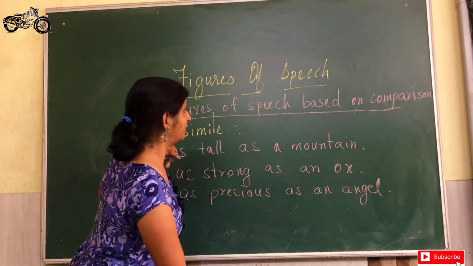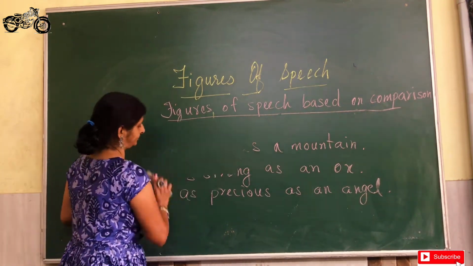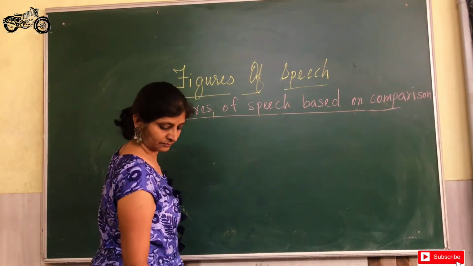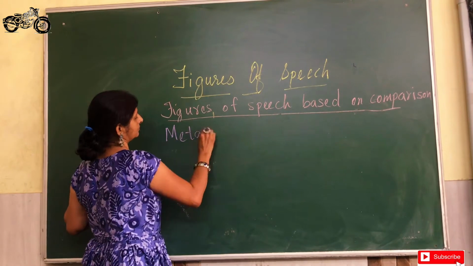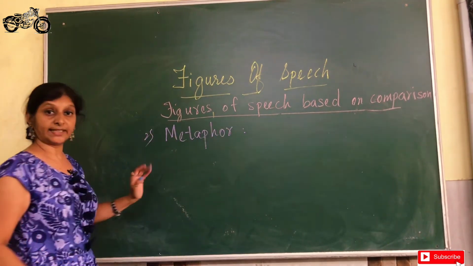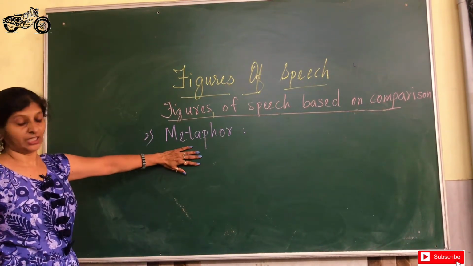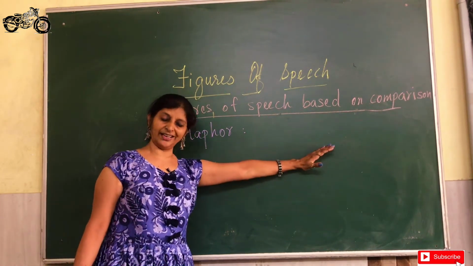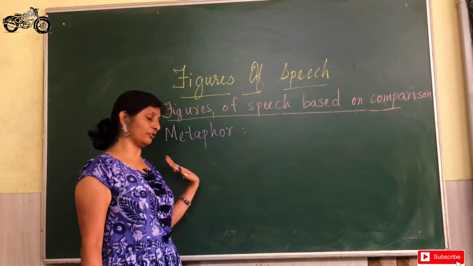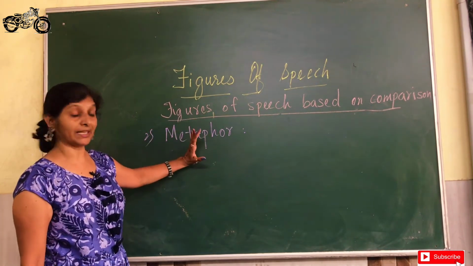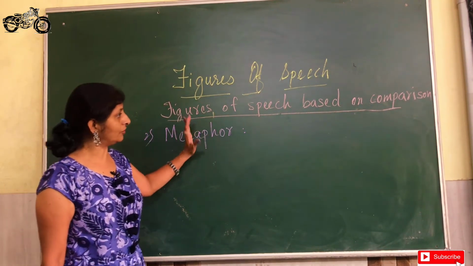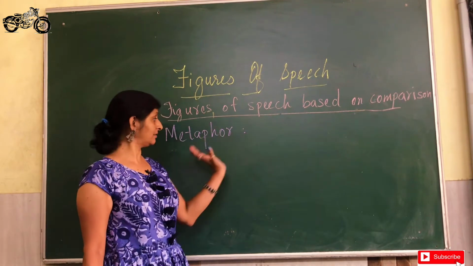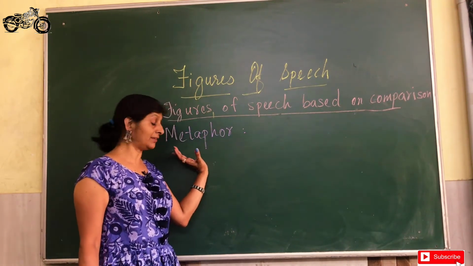Now the second one that we will see is metaphor. If you go to see, actually simile and metaphor are almost similar kinds of figures of speech because both make comparisons. In simile also we have comparisons, in metaphor also there is a comparison.